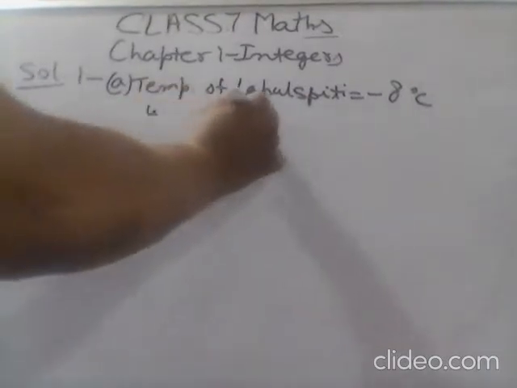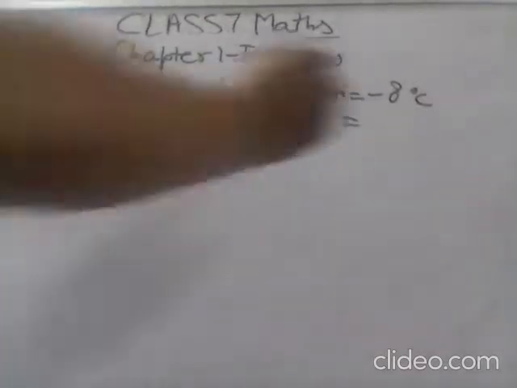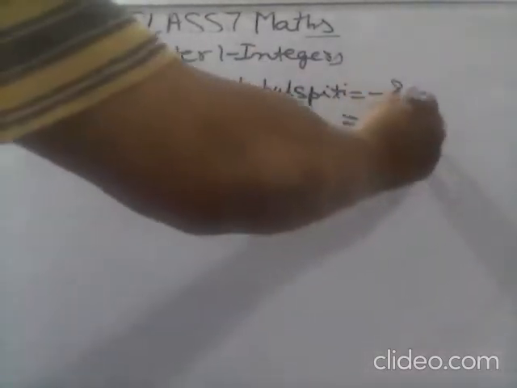Temperature of Shimla: -2 degrees Celsius.